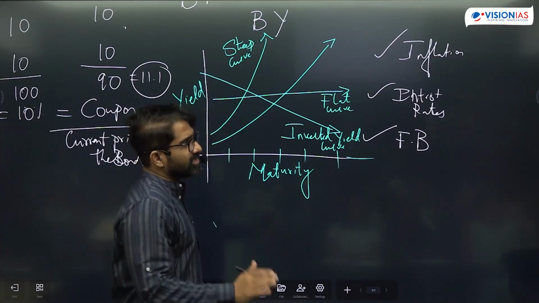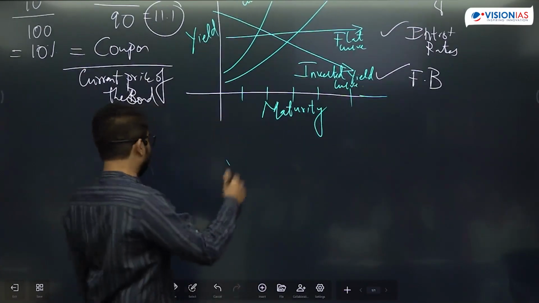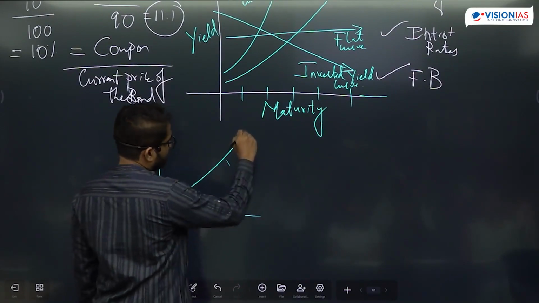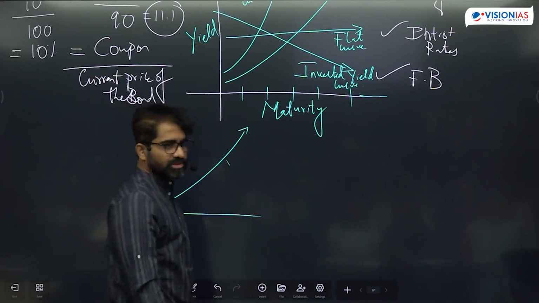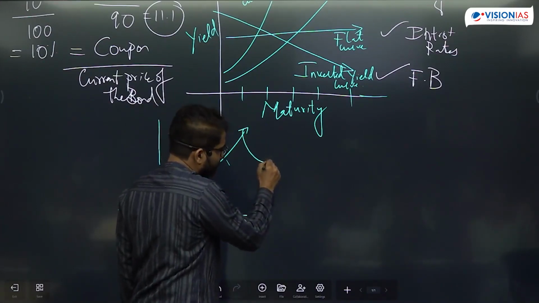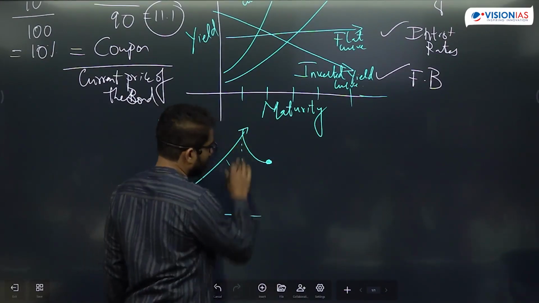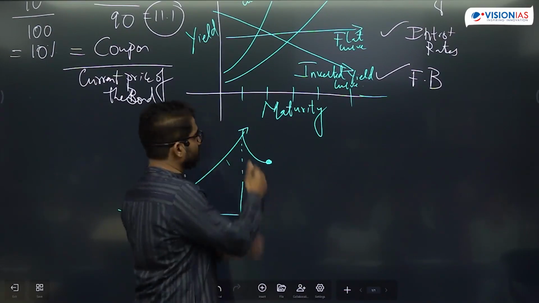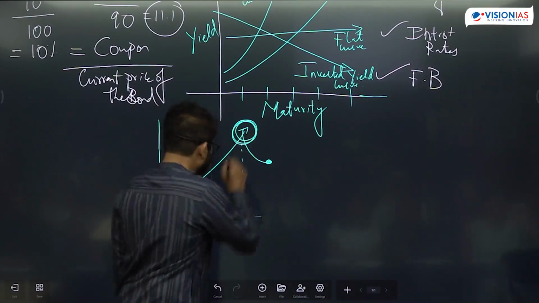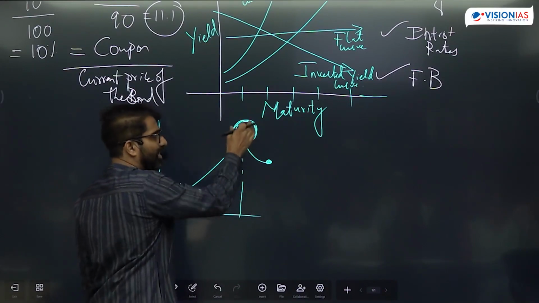Okay, now the question here is what you'll remember. Operation twist also has the same logic. To understand FD rates, the question is on FD rates and all, so what is operation twist? This is a regular yield curve of GSEC bonds. Through operation twist, the yield was reduced. Let's say this is a 10-year bond, the yield has been reduced. How did they reduce? RBI started buying long-term bonds. You're selling short-term bonds, getting 10,000 crore, and using that 10,000 crore to buy long-term.